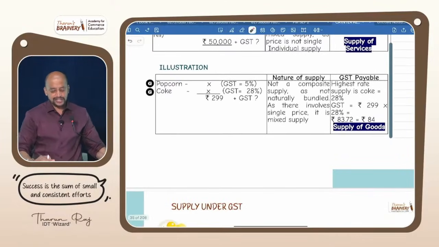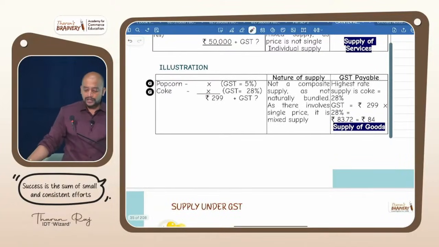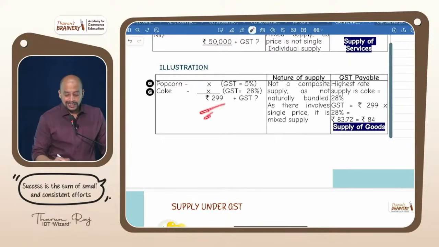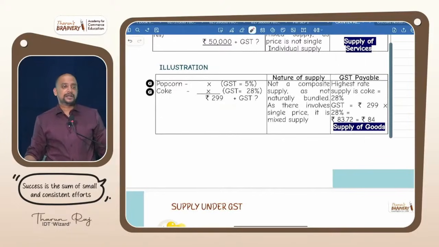Then next one, you see, next illustration. Popcorn and Coke, no separate price, single price, 299, popcorn 5%, Coke 28%, and tell me, is it composite supply? No. Why? Even though all are taxable, they are not naturally bundled. Can we buy only popcorn? Yes.